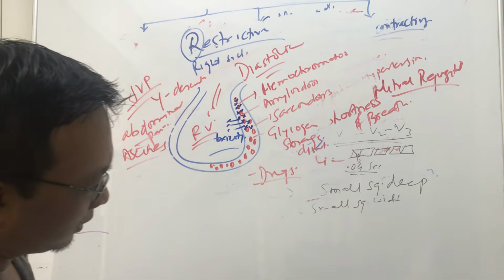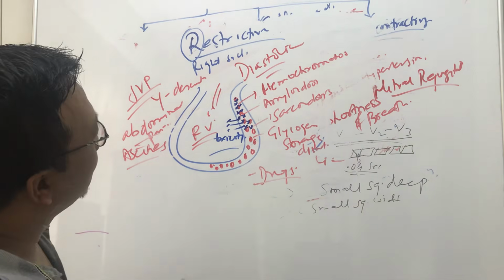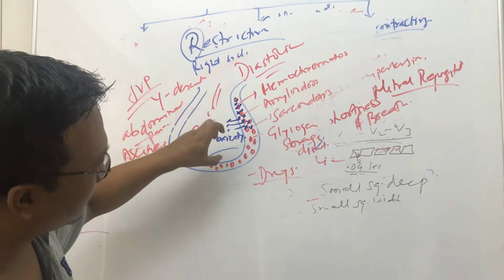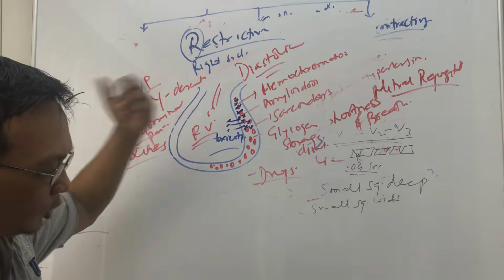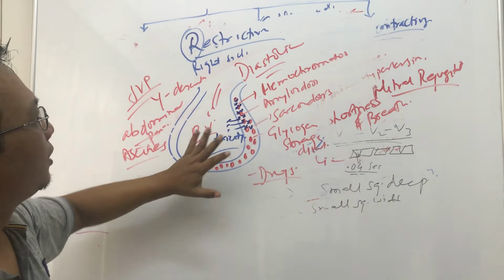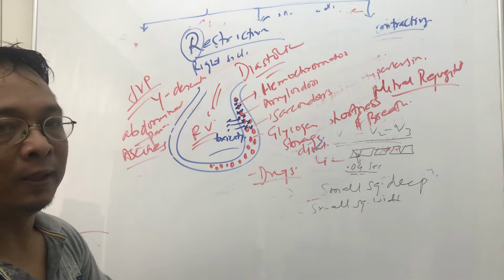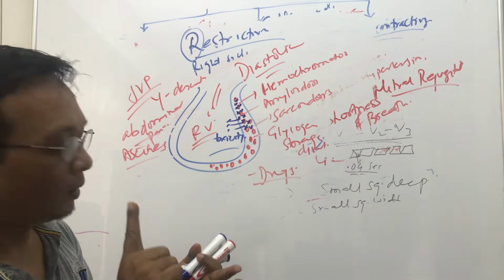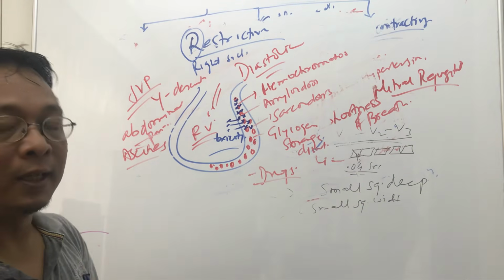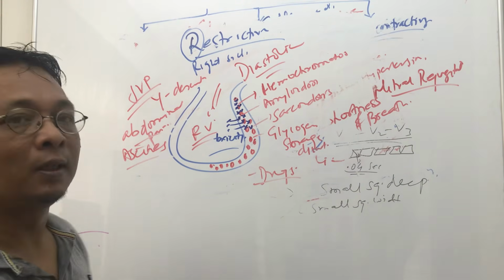So this is about restrictive cardiomyopathy, and these are the causes. Other, less common causes are carcinoid syndrome, tumors, radiation. So anything that infiltrates. Okay. So this is the basic difference in cardiomyopathy. So hypertrophic, then hypertrophic obstructive, you can say also, restrictive cardiomyopathy, dilated cardiomyopathy. So this is about cardiomyopathy.